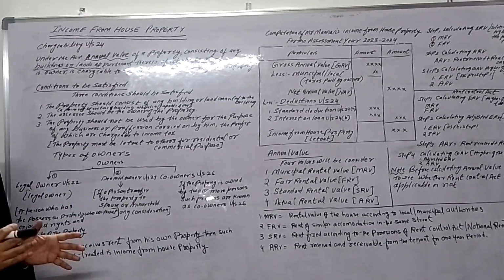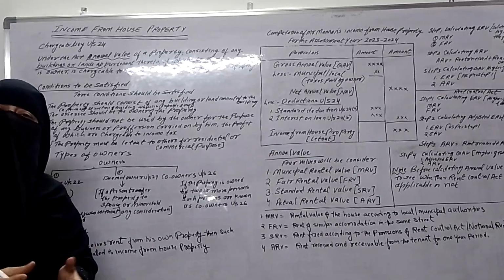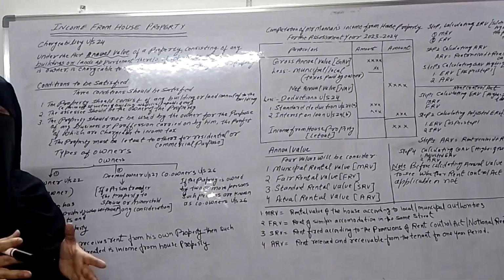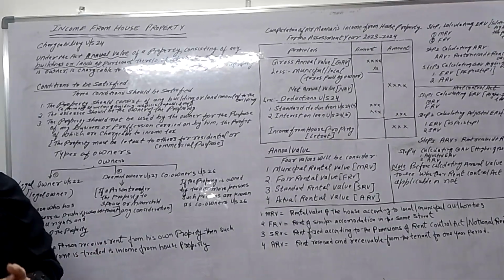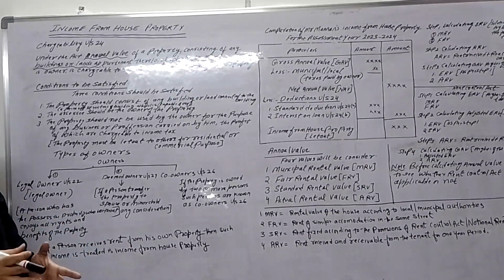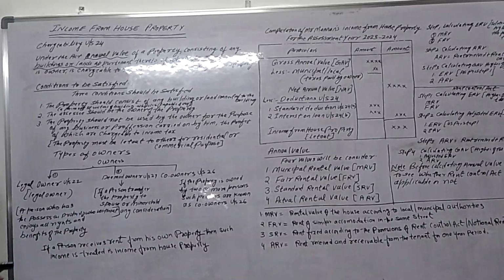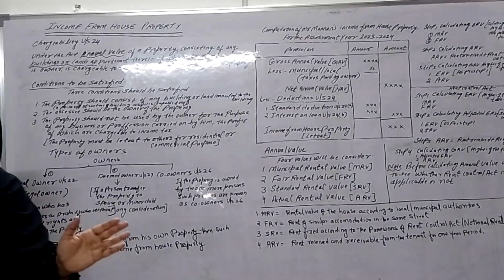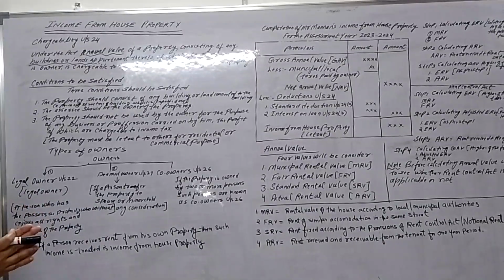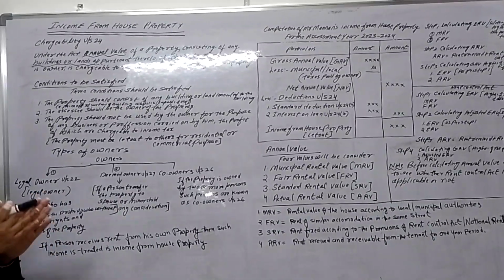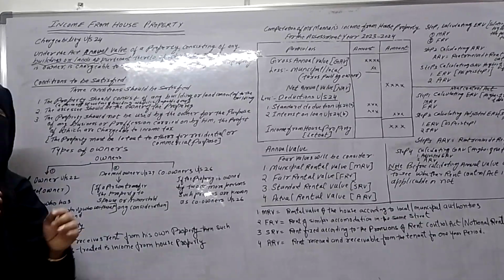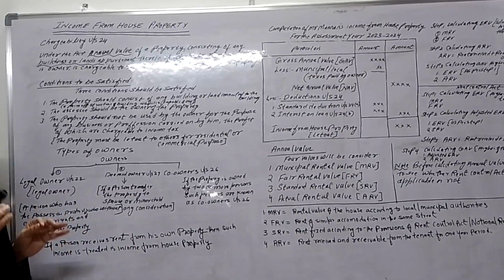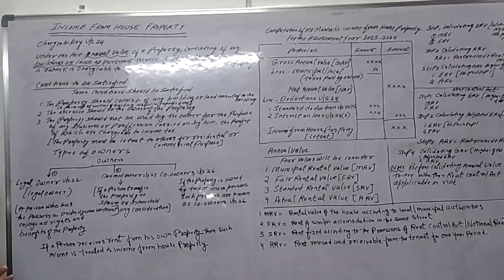The property should consist of building or land, meaning any permanent structure of a building which is capable of use and has the capacity for earning. That is called building or land appurtenant thereto. The first condition is that the property must consist of building or land, a permanent structure. The second condition is that the assessee must be the owner of the property.